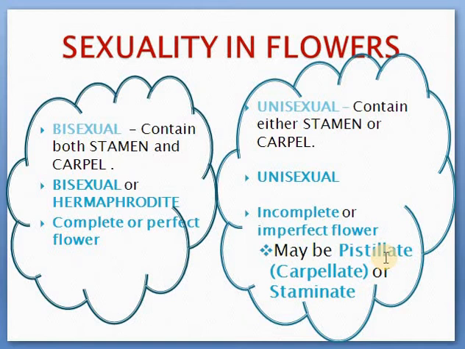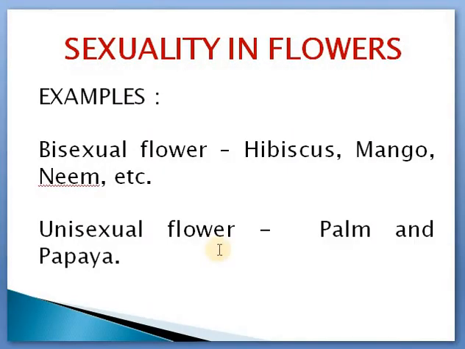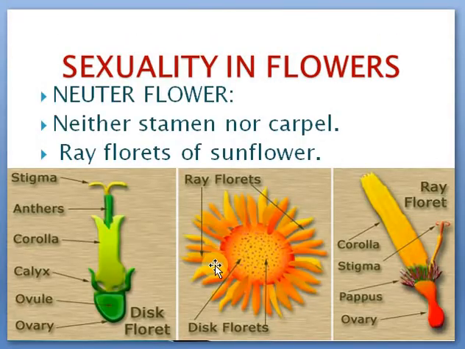So this is the male flower and female flower category, and in palm and papaya you can see male and female flowers very separately in separate trees. That we will discuss again later. And one more category is there, that is the neuter flower.